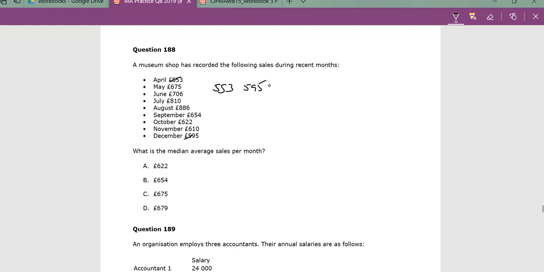595, 610, 622, 654, 675, 706, 810, 886. So 1, 2, 3, 4, 5, 6, 7, 8, 9. Bang in the middle is the fifth one. 1, 2, 3, 4, 5. This is the median right in the middle. And we have here 654.